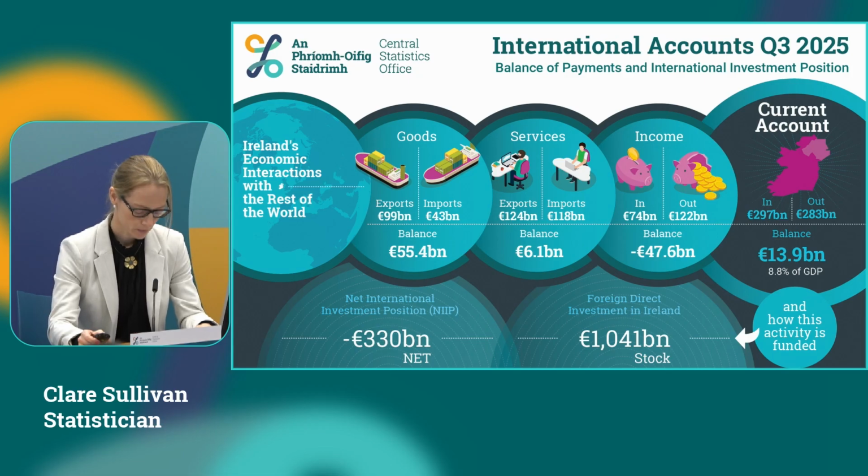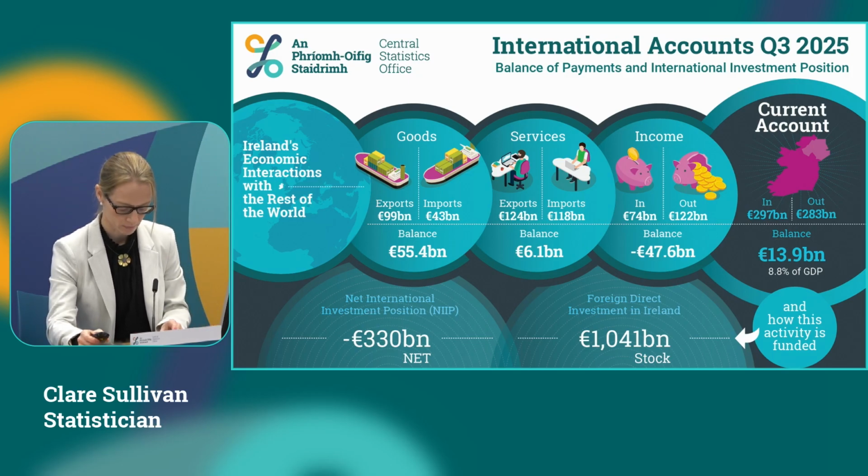At the end of September 2025, our net international investment position stood at minus 330 billion. This is the balance between our financial assets and liabilities with the rest of the world. Our stock of foreign direct investment in Ireland stood at just over €1 trillion.